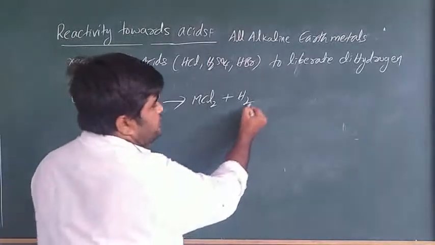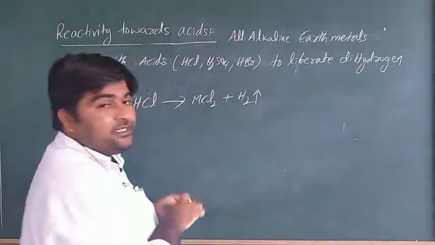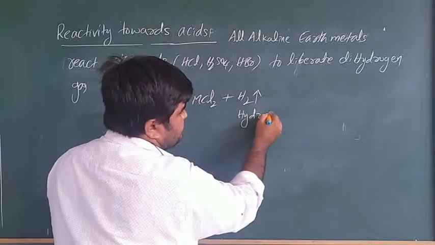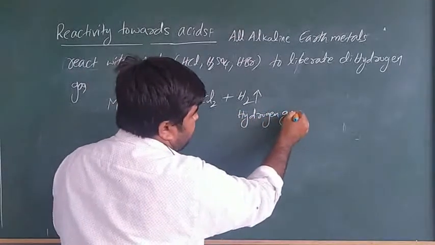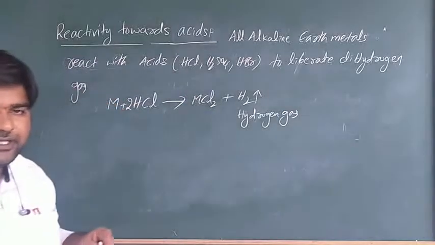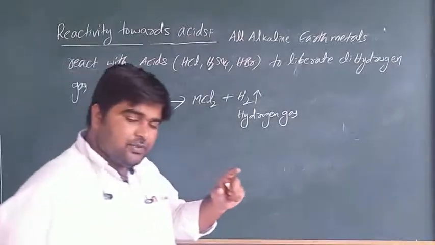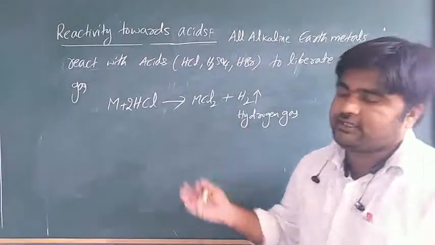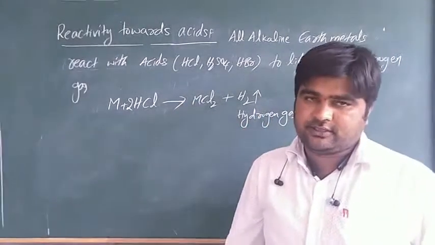Here is hydrogen gas, hydrogen gas is liberated. Simple. All alkaline earth metals react with acids to liberate dihydrogen gas. This is another chemical reaction.